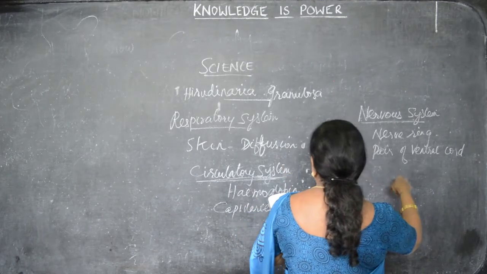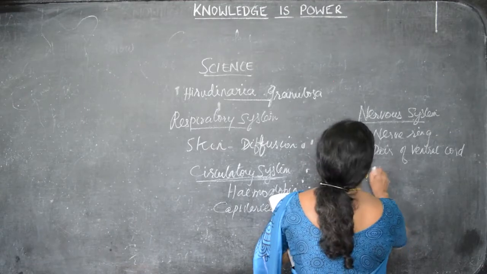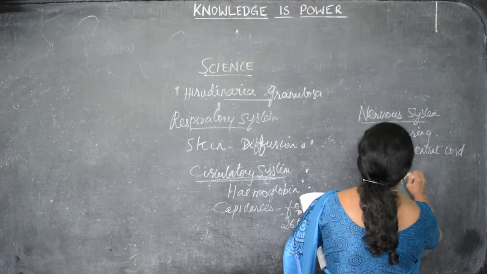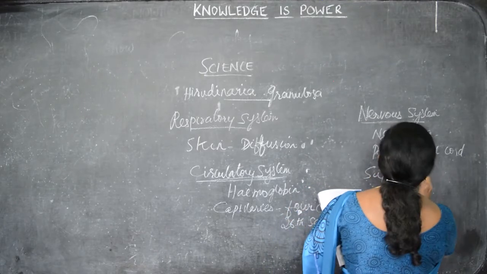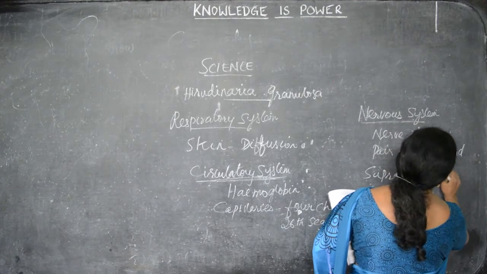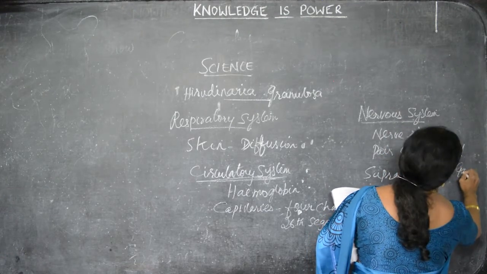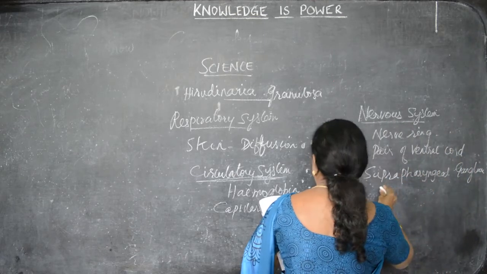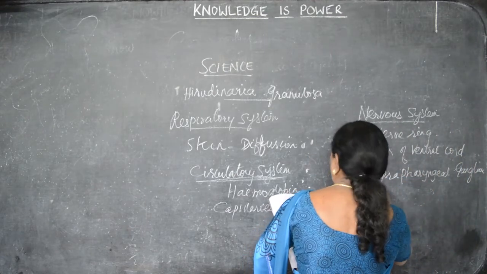So there are many nerves joined together. So they are suprapharyngeal ganglion, and sub